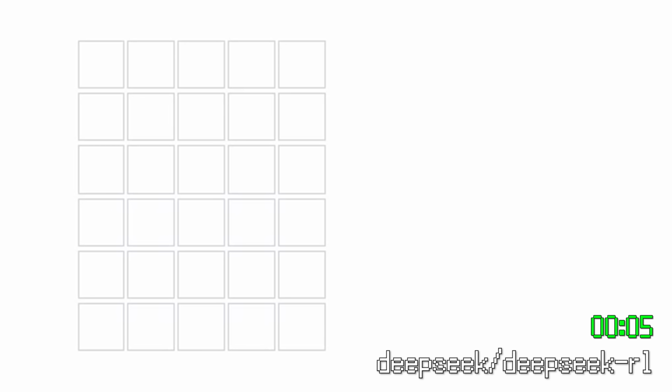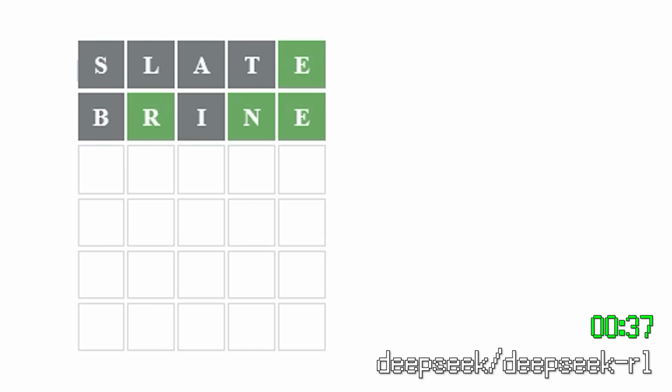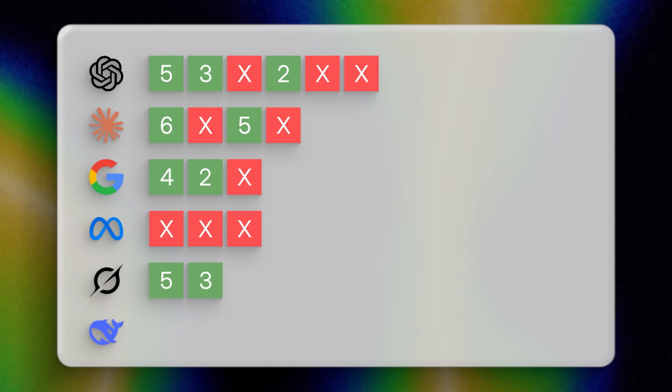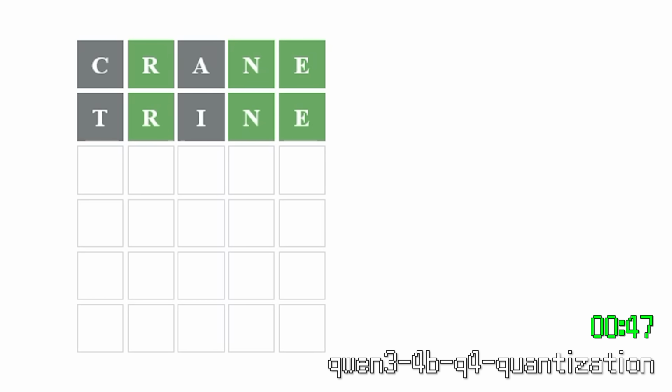Deepseek R1 got it in 3 turns. It started off with Slate, which for this example was not a good opening, but still found a really good way of reasoning around it. Deepseek R1 just blew everyone away when it first came out, and to be honest, I still feel like it's a bit underrated. Qwen 3 4B Q4 quantization did it in 3 turns and did it in 1 minute.